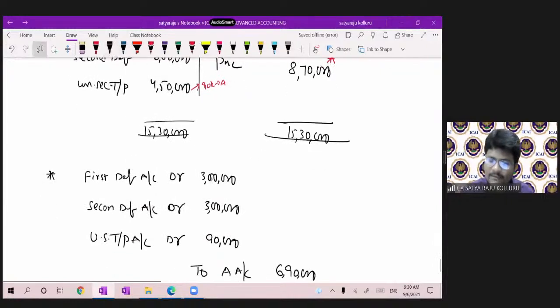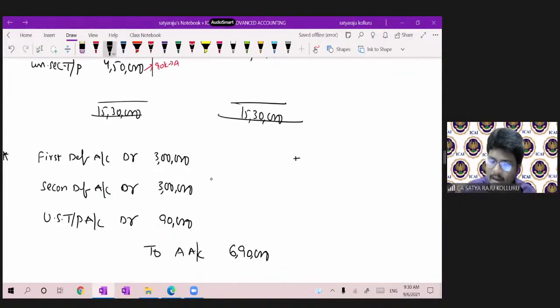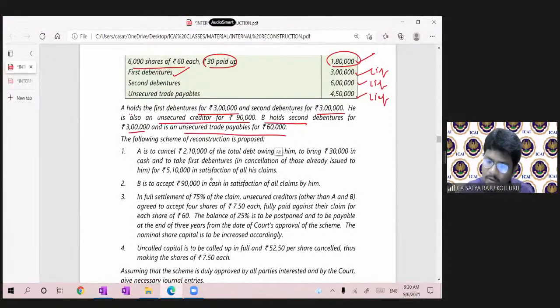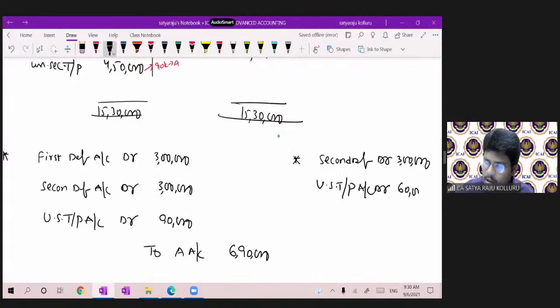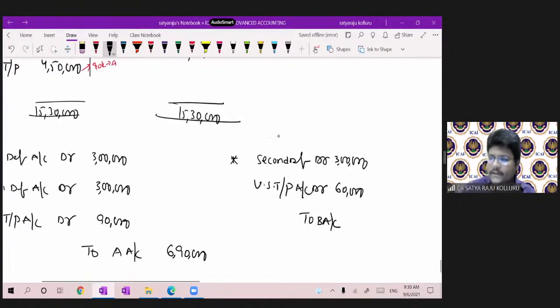In the same way, second debentures of remaining 3 lakhs belongs to B, and unsecured trade payable account debtor also belongs to B. How much? Unsecured trade payable 60,000. So to B account was 3,60,000.